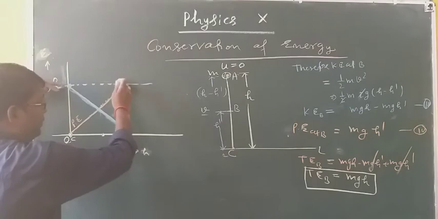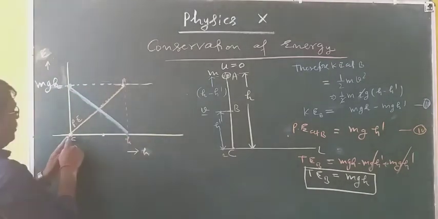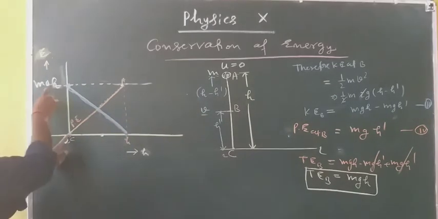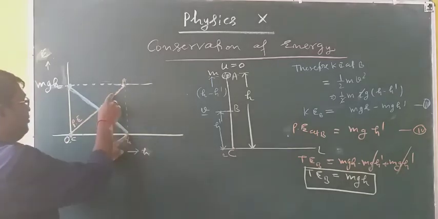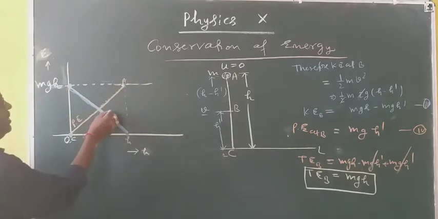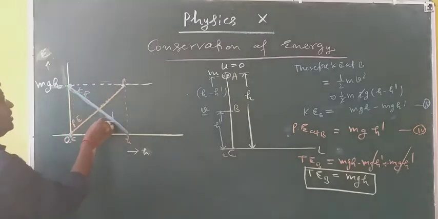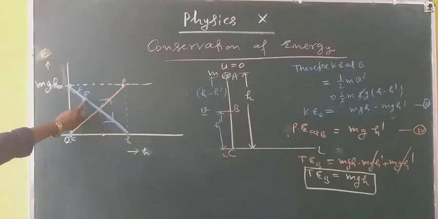This is level A, at height h. This is C, which means ground level. At ground level C, potential energy is 0, while at ground level kinetic energy is mgh. At height h, potential energy is mgh, and this is your kinetic energy. Kinetic energy is along this side, potential energy is along this side. So kinetic energy is what?